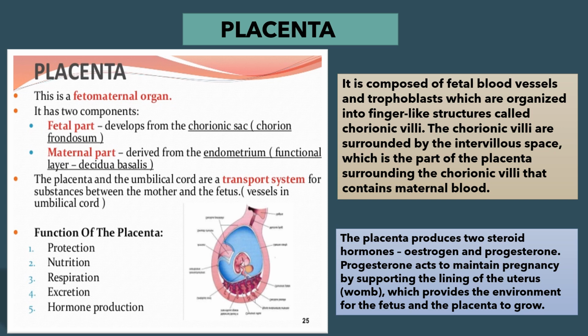The placenta and the umbilical cord are a transport system for substances between the mother and the fetus. Vessels in the umbilical cord. Functions of placenta are protection, nutrition, respiration, excretion, and hormone production. You can see that there's a small diagram of placenta and chorionic villi as the index.